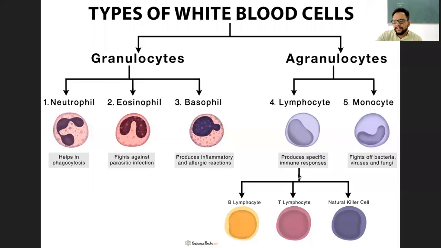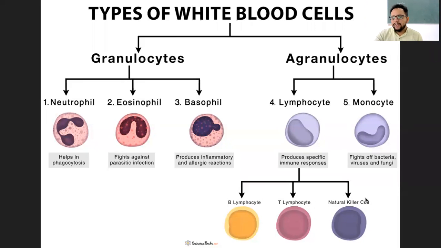So that way, the classification is based on where they are produced and where they mature. B stands for bone marrow, that is, production as well as maturation happens in bone marrow. For the T lymphocyte, the production happens in bone marrow, but the maturation happens in the thymus gland.